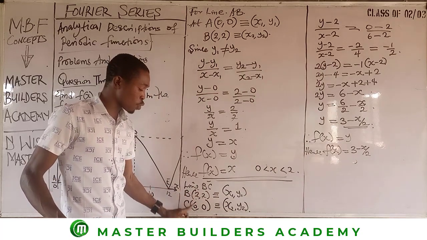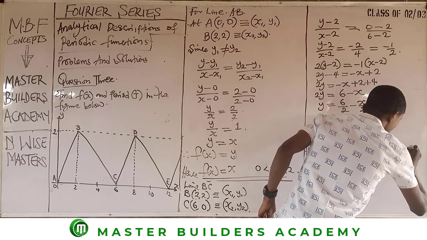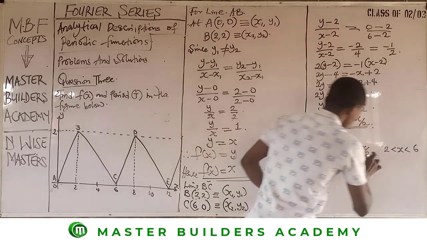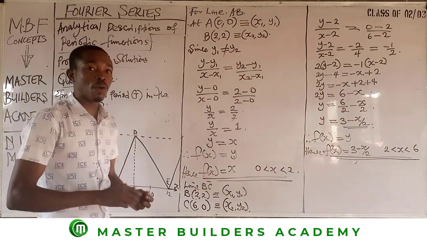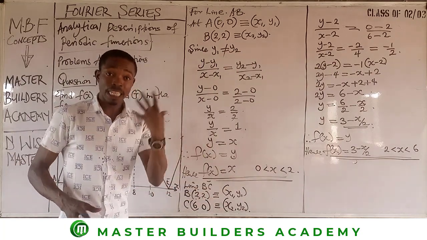X ranges from 2 to 6. So we have 2 less than x less than 6. So this is the what? Equation for line BC. The other one is the equation for line AB.